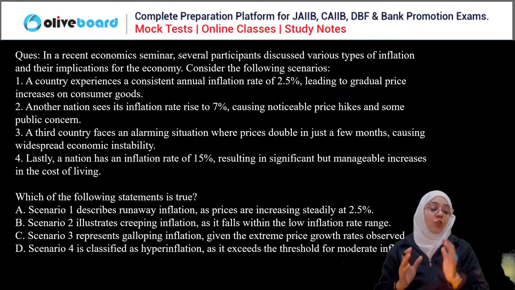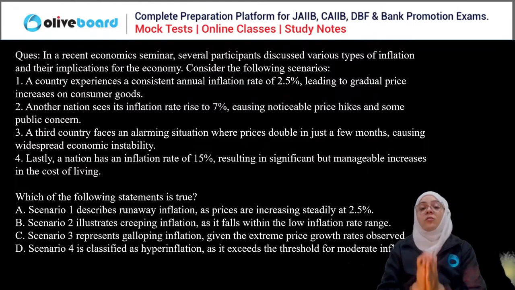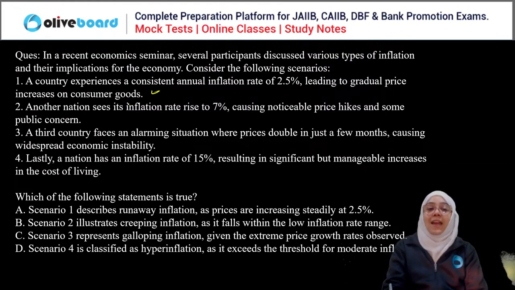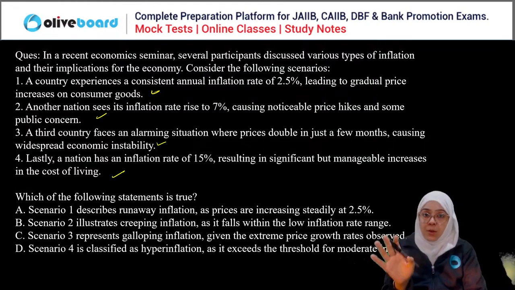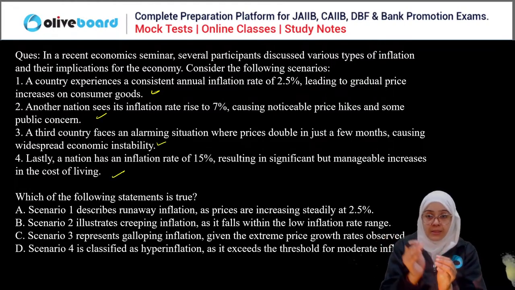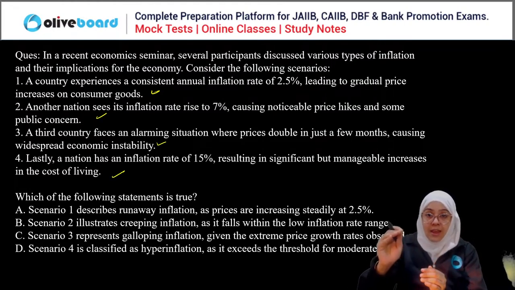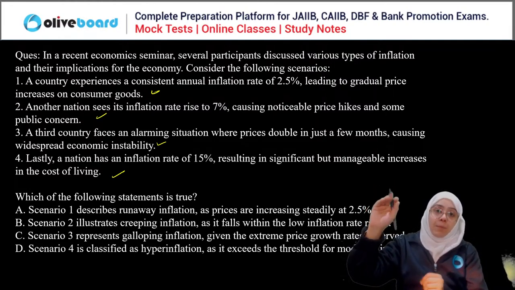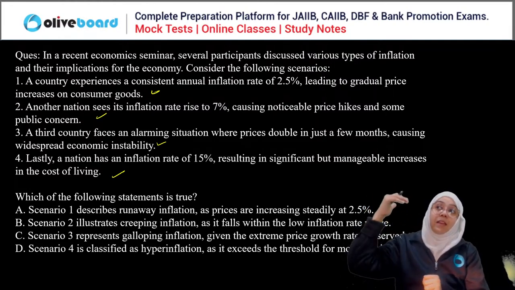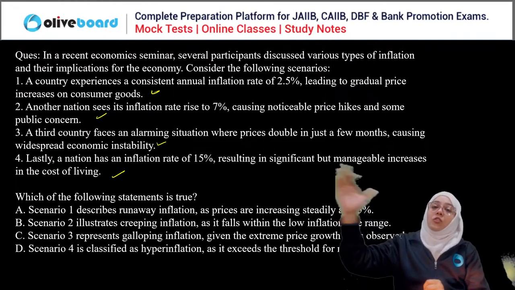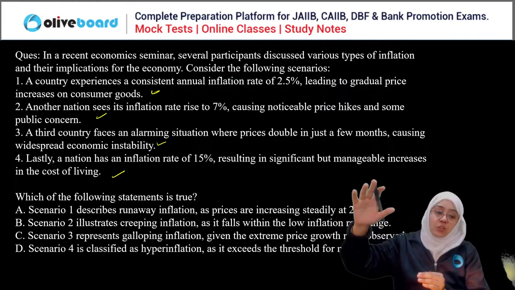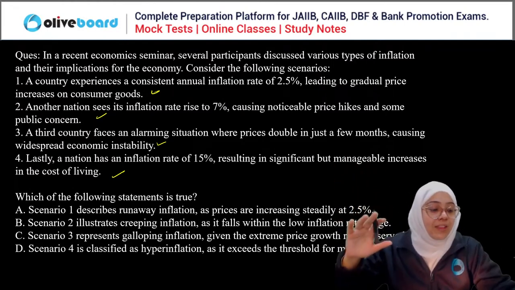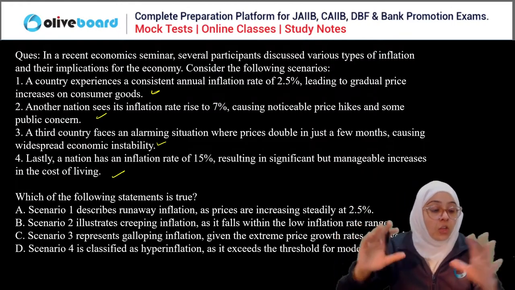Now you have to do what for this type of question? First, you have to analyze all the four situations. So we have discussed the four different types of inflation. Remember, creeping, then trotting, then walking, or sorry, running means galloping, and then there is hyperinflation. So these are the four steps of inflation. Depending upon these four steps of inflation, you have to describe first of all the four situations.